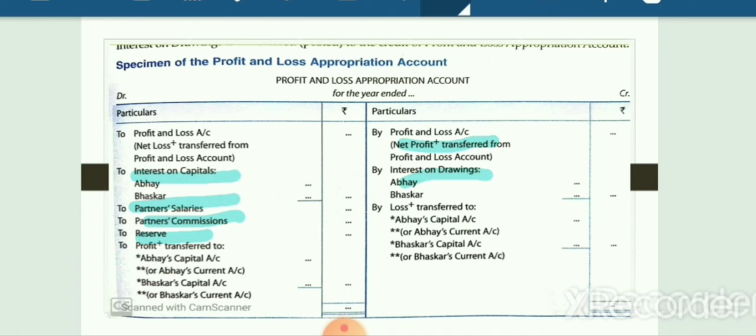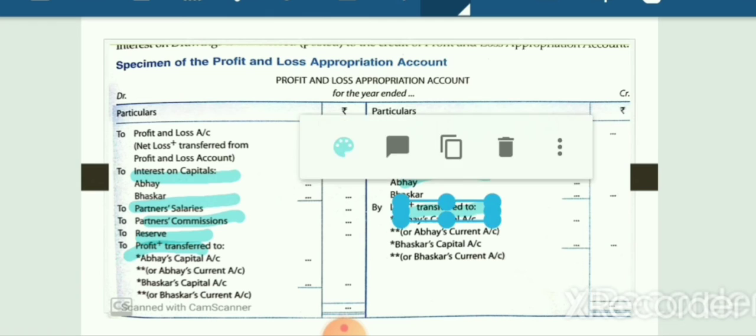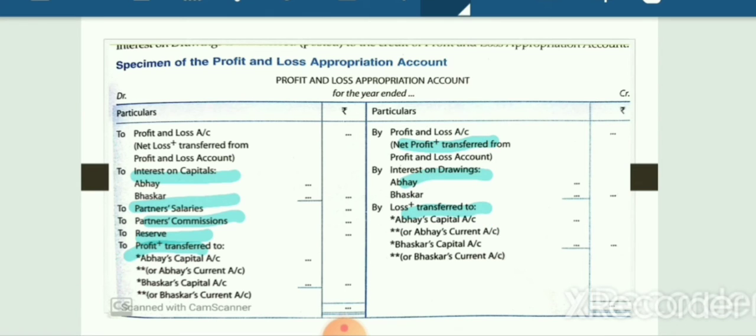Now, on balancing the both the sides of profit and loss appropriation account, if credit side of profit and loss appropriation account is bigger, it means balancing figure is to be written on debit side, then it will be termed as profit, and that profit is to be divided in partners in their profit sharing ratio. If reverse situation arises, it means debit side of profit and loss appropriation account is bigger in comparison to its credit side, then loss will arise and we will divide that loss also in their profit sharing ratio.